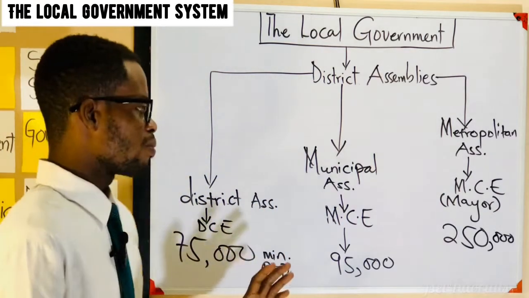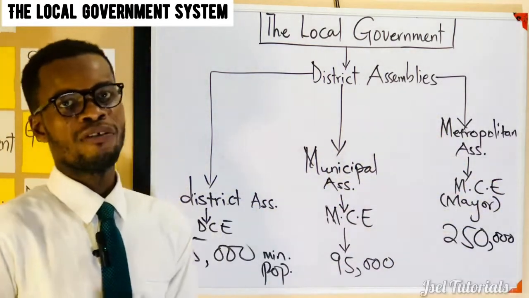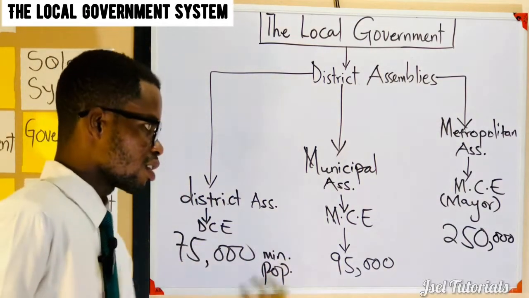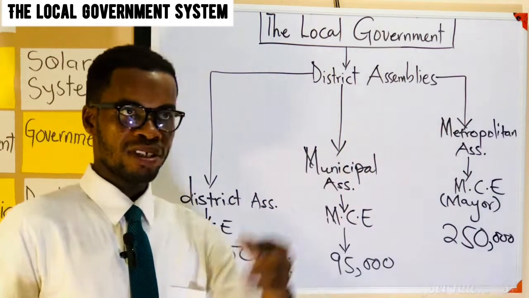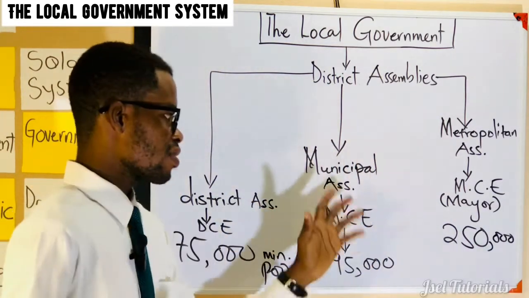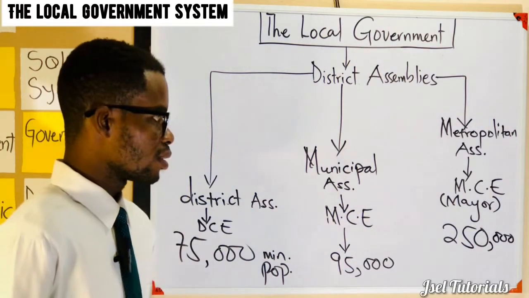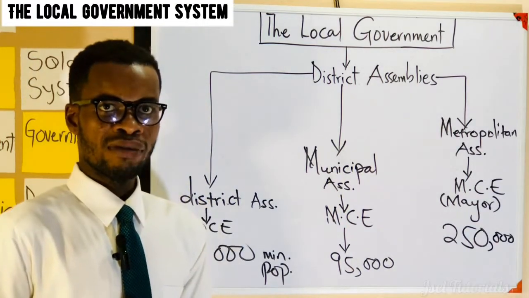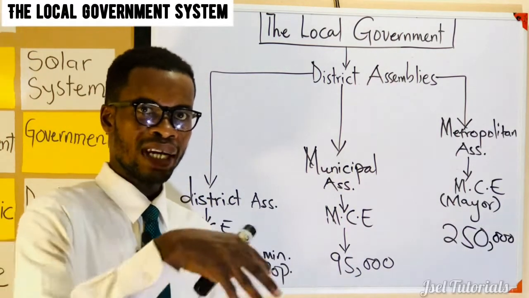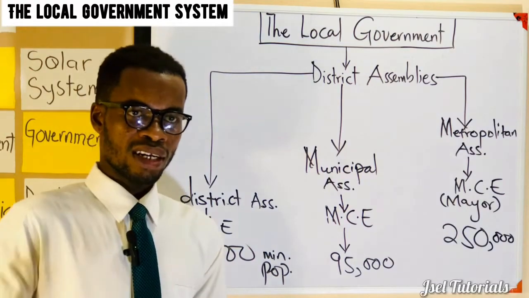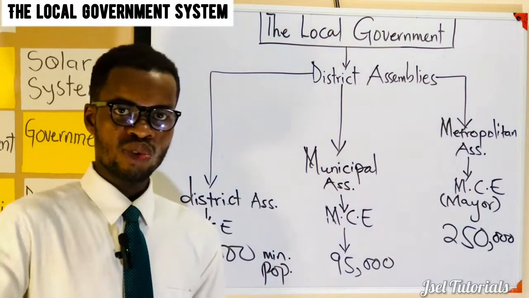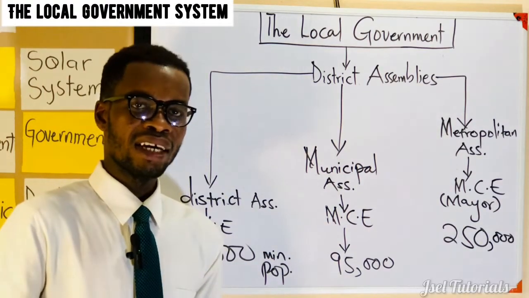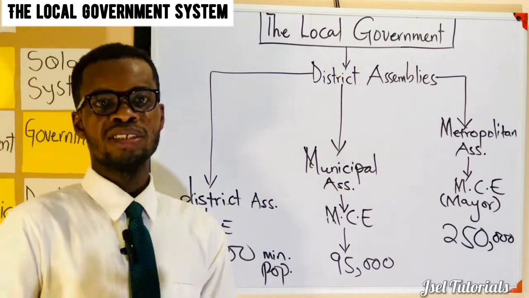So when you pick the composition, they also work with people, of course, the heads. They can't do it alone. They also work with the chiefs in the areas. So in every municipal assembly, like Ashaiman Municipal Assembly, there are chiefs in the areas that the MCE will work with. You get to Sunyani, the same thing is happening. In the Accra Metropolis, the mayor is doing everything possible to get all the people heading the sub-metros to come together. Then the sub-metros will connect with the people in the zonal councils, then the zonal councils will connect with the area council, and then the lowest is the unit committee.